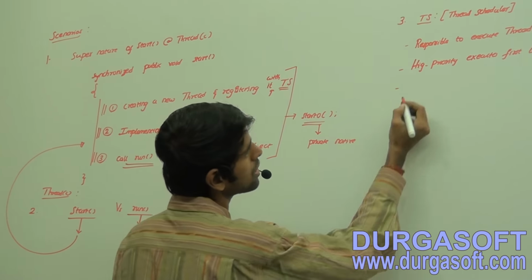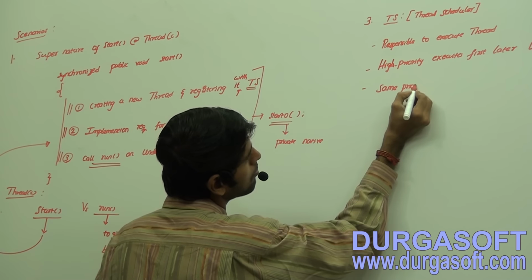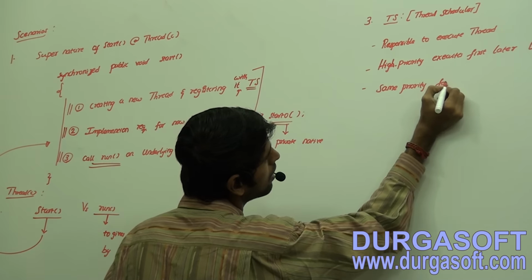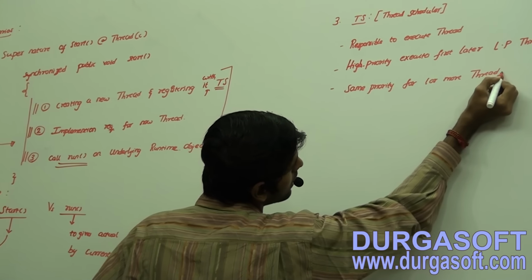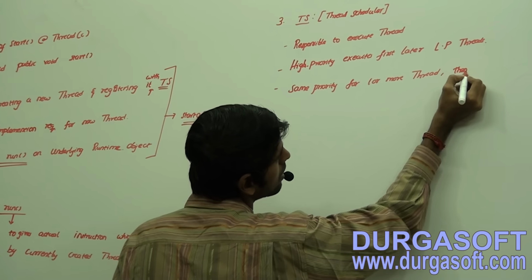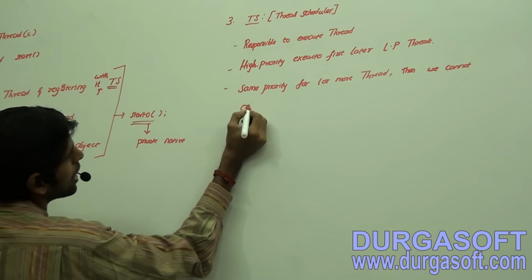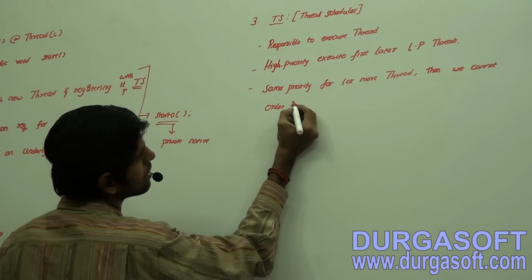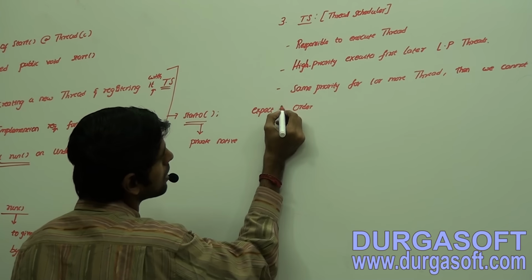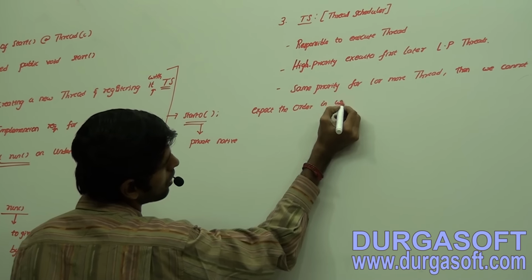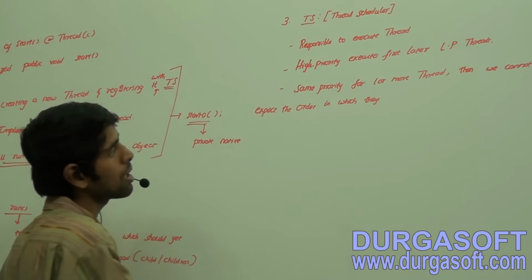So with the same priority for one or more threads, we cannot expect the order in which they get executed. Why? Because it depends upon the thread scheduler algorithm.